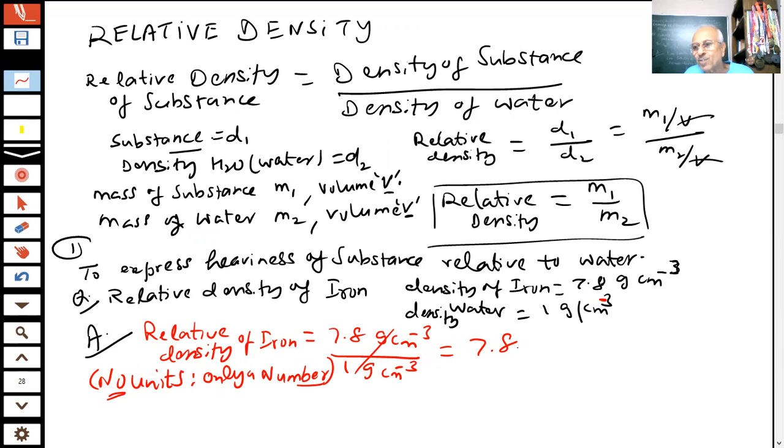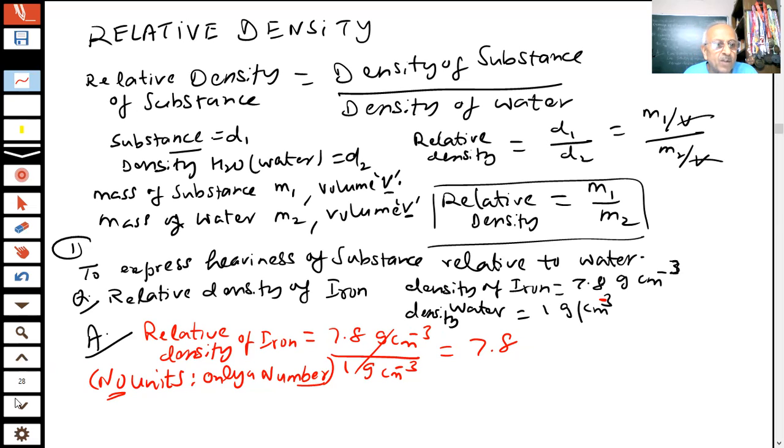Therefore, you are trying to say that iron is 7.8 times heavier than water. Can you say like that? Yes or no? That iron is 7.8 times heavier if I take the equal volume of water.